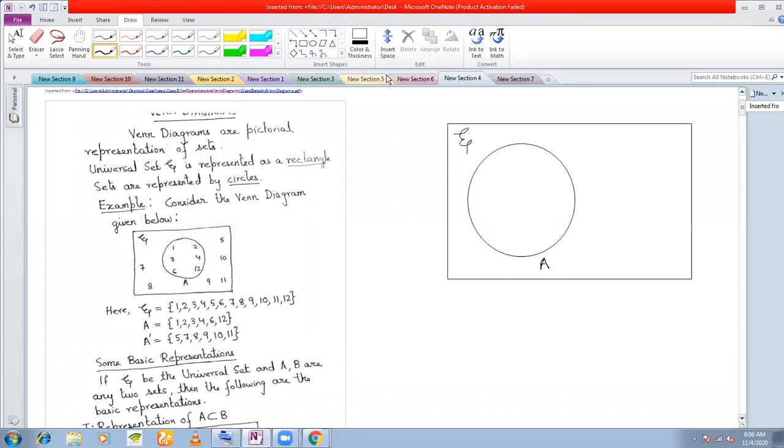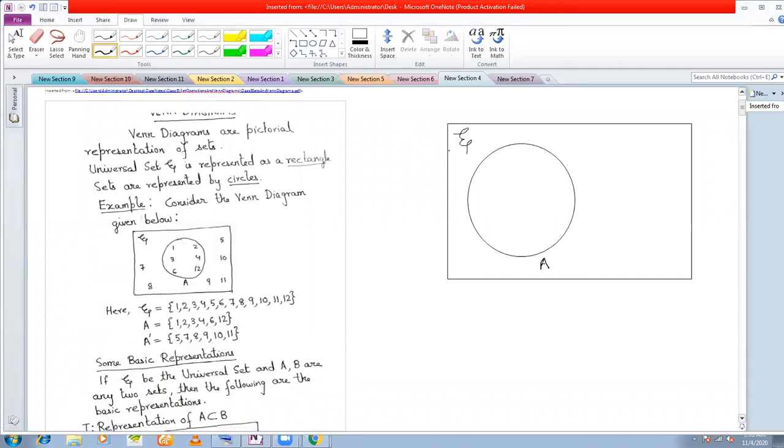Good morning, sir. Good morning. This is how a set is represented. So universal set is represented with the help of a rectangle, and any set is represented with the help of a circle.